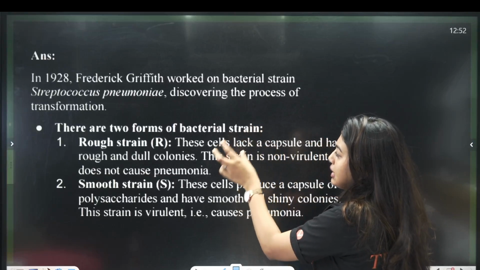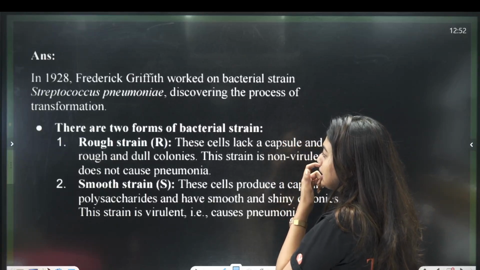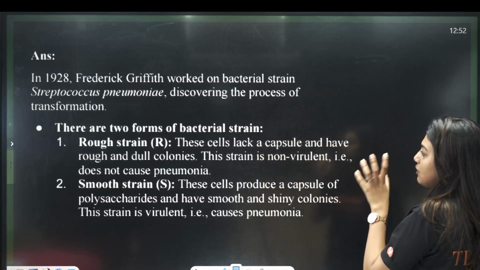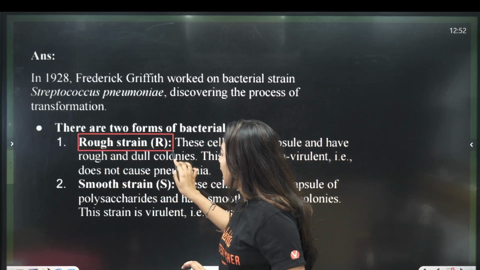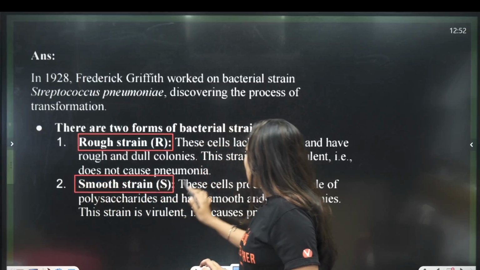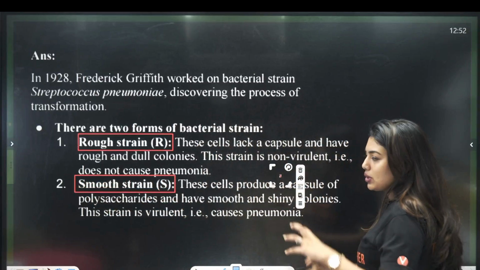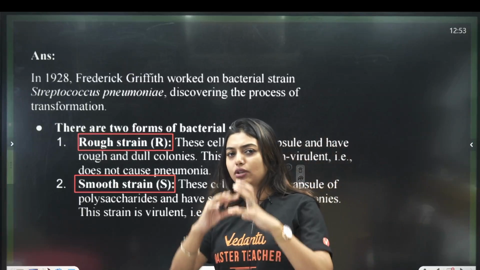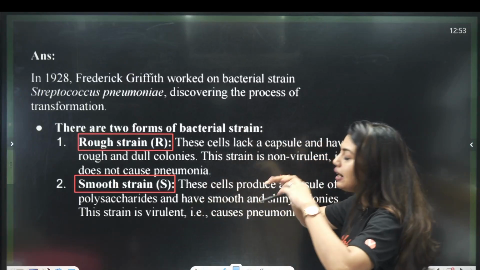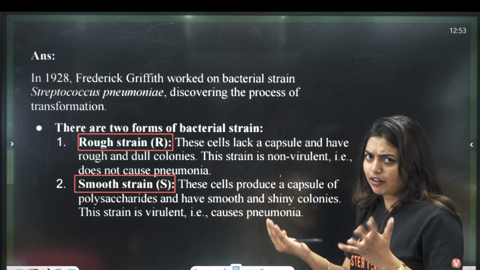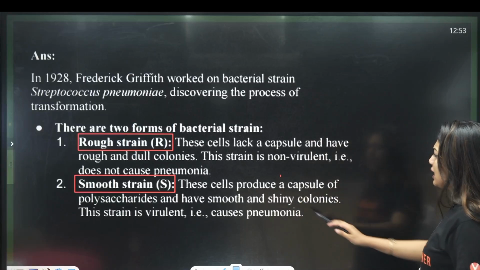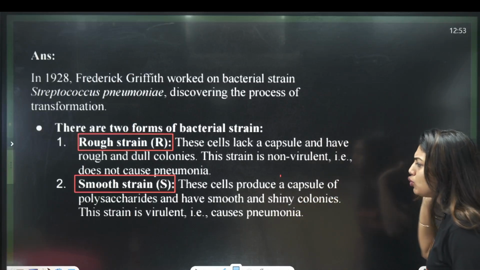In 1928, Frederick Griffith worked on a bacterial strain called Streptococcus pneumoniae, discovering the process of transformation. There were two forms of the strain: the R strain and the S strain. The R strain lacks a capsule. The capsule is the covering, a mucopolysaccharide capsule. It was the covering that made the smooth strain smooth, and the R strain rough. The S strain had shiny, smooth colonies.